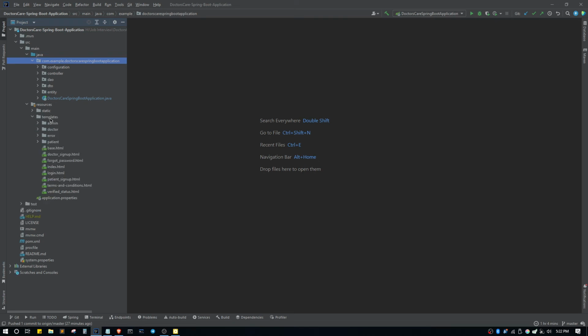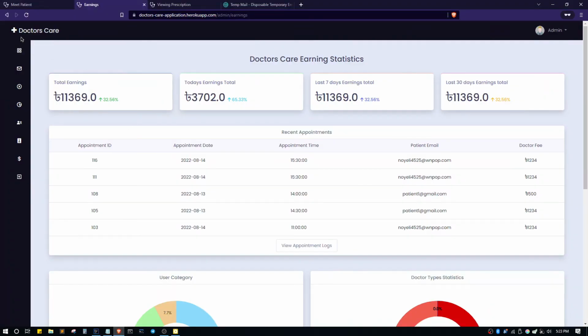First of all, let's look at our templates. In our templates, we have written base.html so that we can reuse this base. For example, we have reused this base so that we don't need to rewrite the navbar and the sidebar.